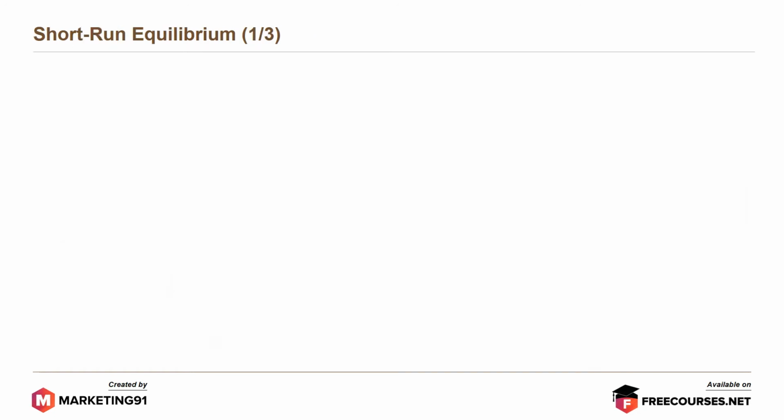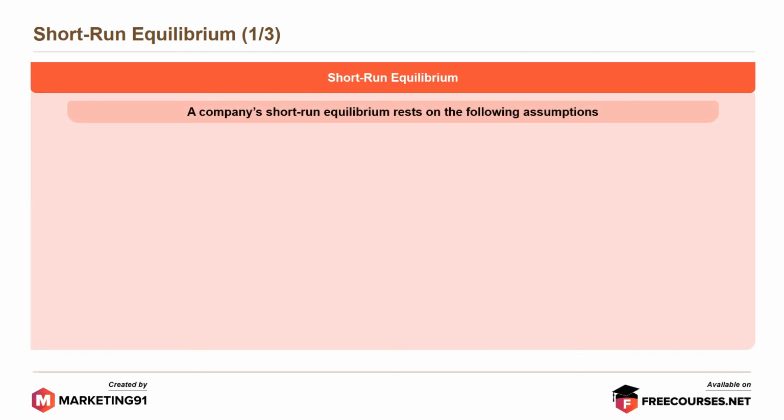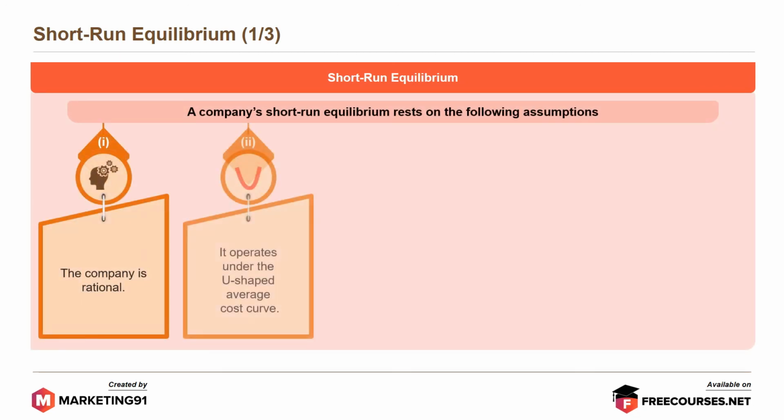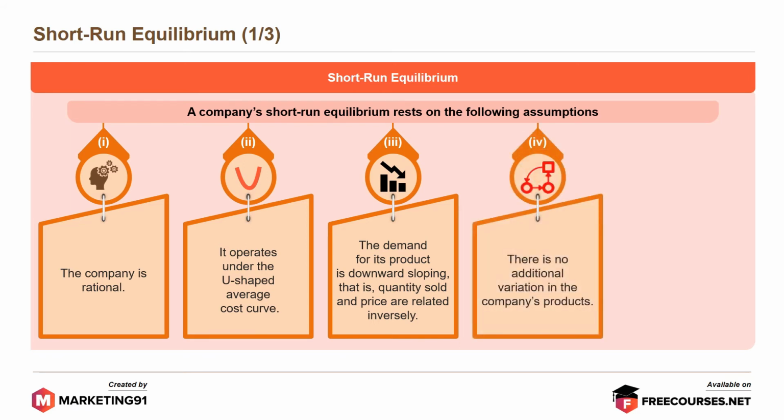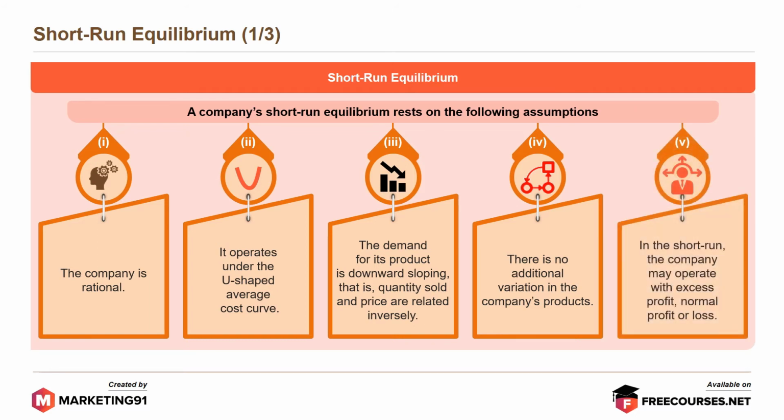Moving further, in the short-run equilibrium, a company rests on the following assumptions. First, the company is rational. Second, it operates under the U-shaped average cost curve. The demand for its product is downward sloping, that is, quantity sold and price are related inversely. There is no additional variation in the company's products. And finally, in the short run, the company may operate with excess profit, normal profit, or loss.